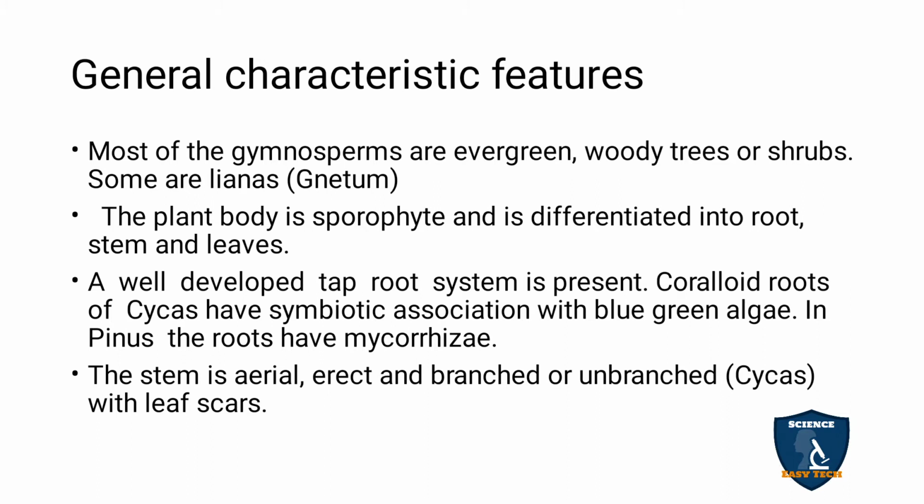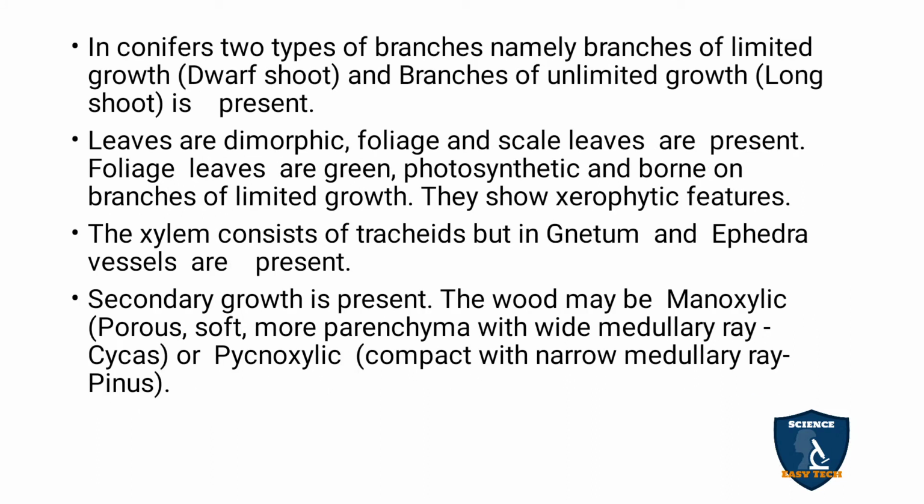The stem may be aerial. Aerial means it goes towards the sunlight, erect and straight. There is no prostrate growth. It may be branched or unbranched. Unbranched means it looks like a coconut tree. Does the coconut tree have branches? No. Like that, unbranched, example Cycas with leaf scars. In conifers, such as Pinus, there are two types of branches: the limited growth branch and the unlimited growth branch.